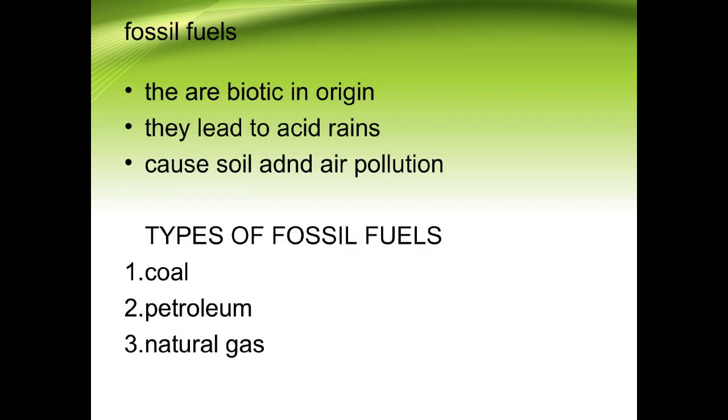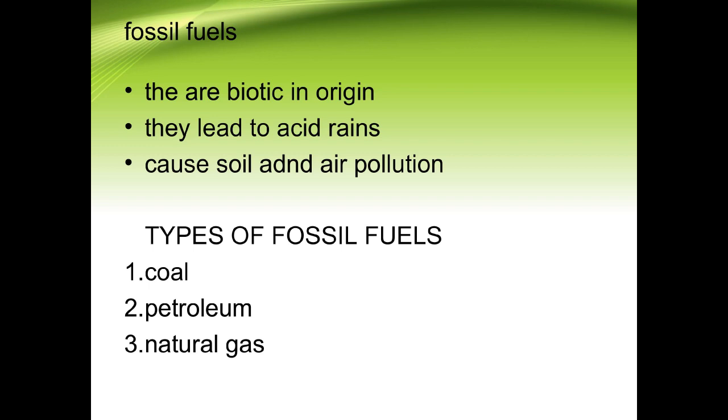Now the first type of the conventional sources of energy is the fossil fuels. First of all, what do you understand by fossils, children? Fossils are nothing but the dead remains of plants and animals which are about to decompose in the soil. That is why they are known as fossil fuels, children. These fossil fuels are formed over a long period, thousands of years, in which the animals and plants have been buried but not degraded completely, children.